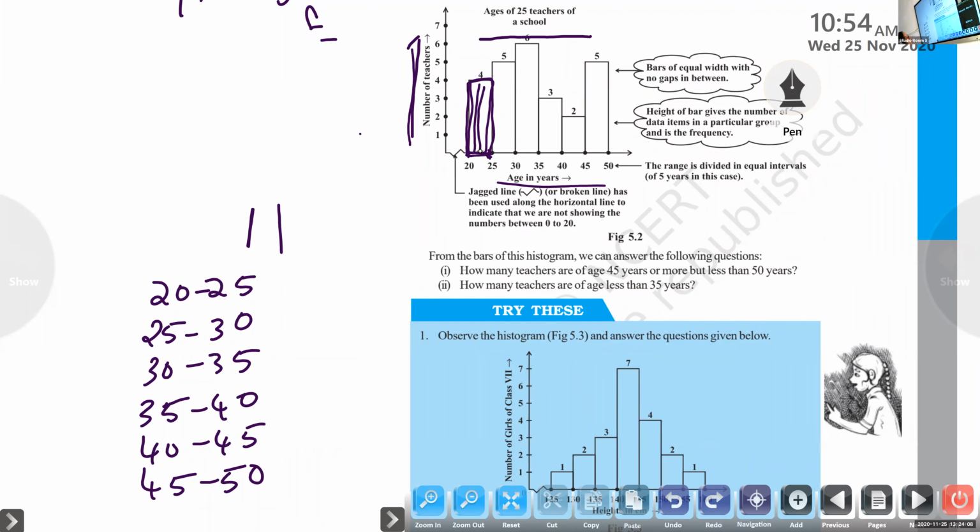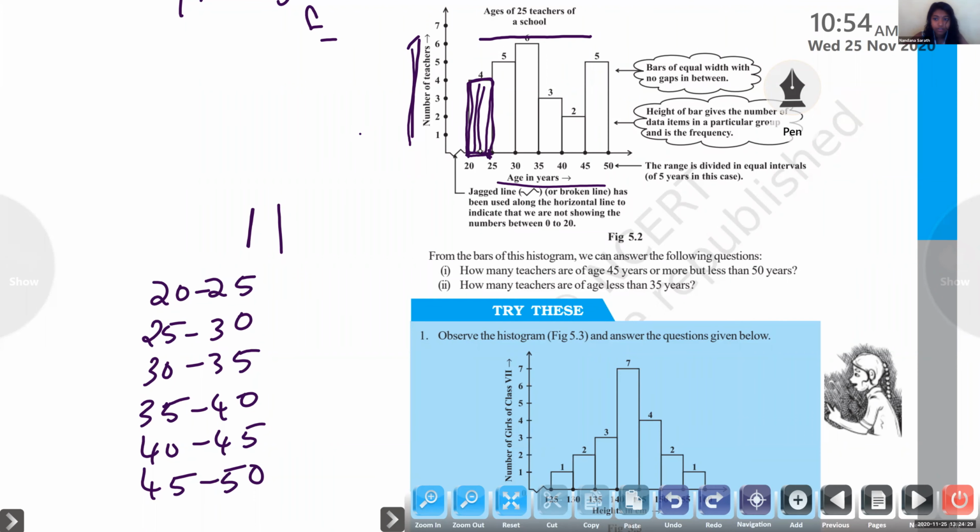And how many teachers are between 30 to 35? 6. How many teachers between 40 to 45? 2. Between 45 to 50? 5.